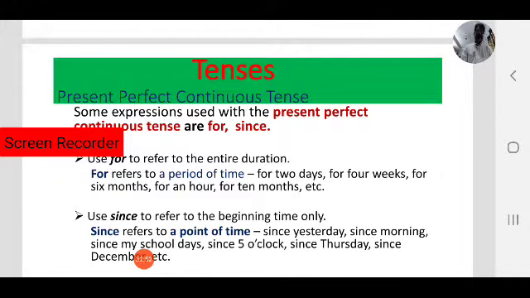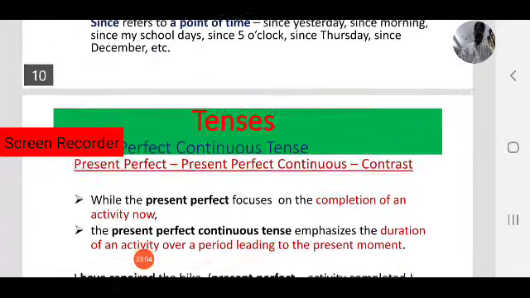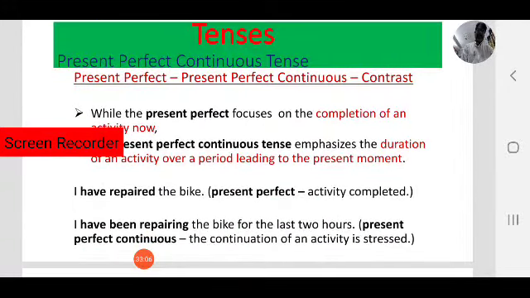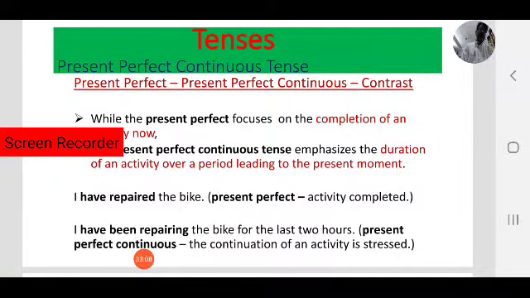Since refers to a point of time, that means the beginning of the action or activity. Clear? Yes. Let us move to another important area in this tense.